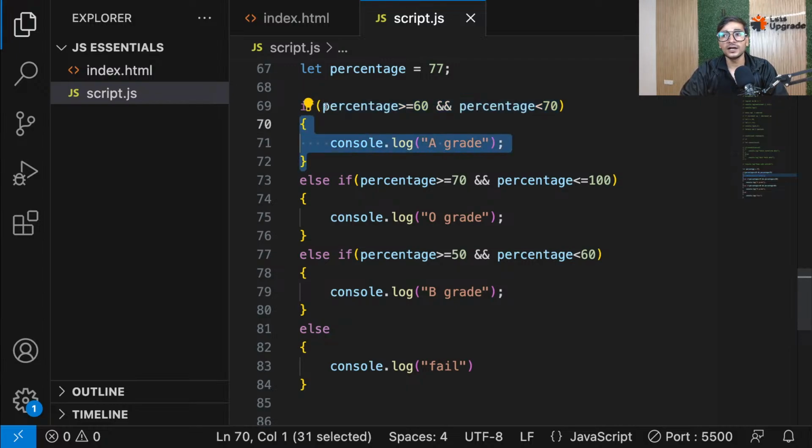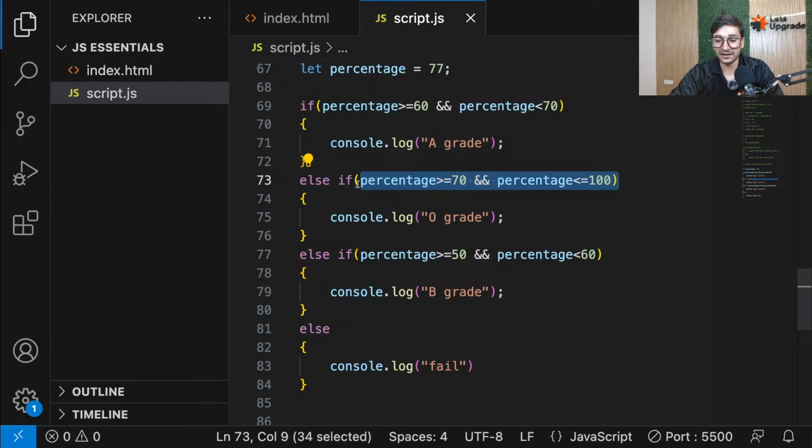So for if, this whole thing is giving false. And that's why it moves ahead. And now here it checks. Check if 77 is greater than equal to 70? Yes. And is 77 less than 100? Yes. So both of them are true. So the whole thing becomes true. And you get O grade. Is that clear, everyone? Guys?